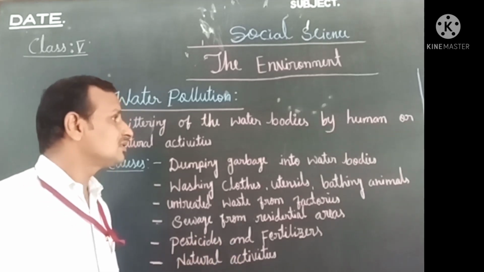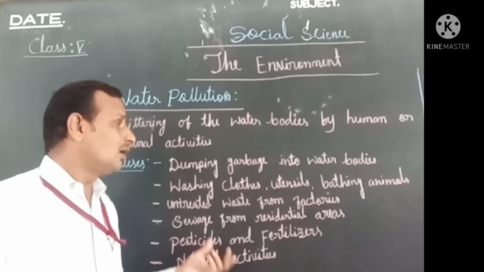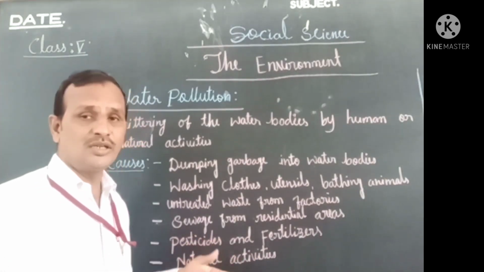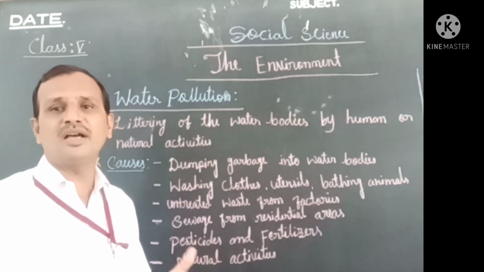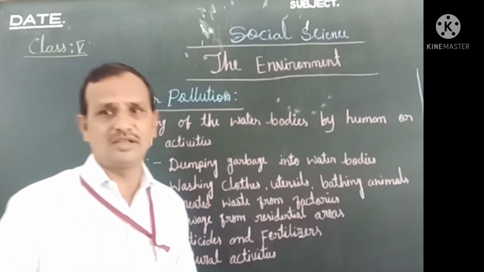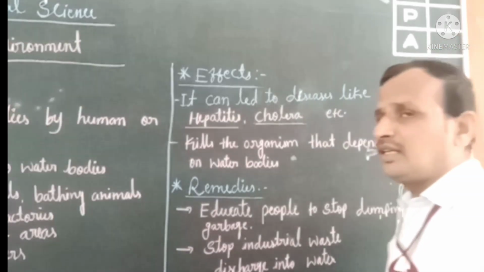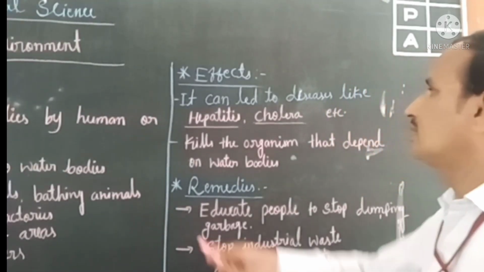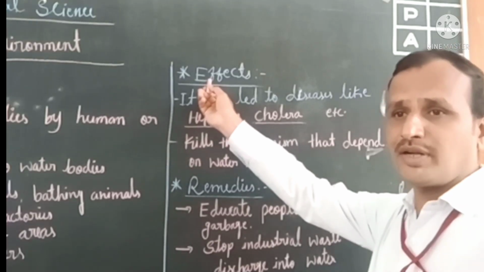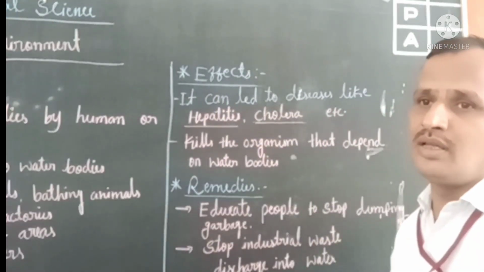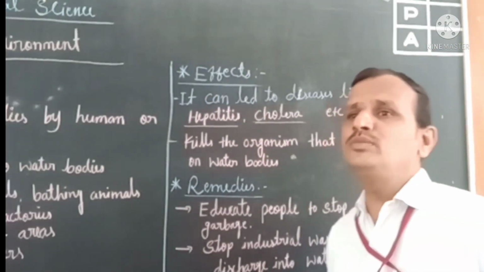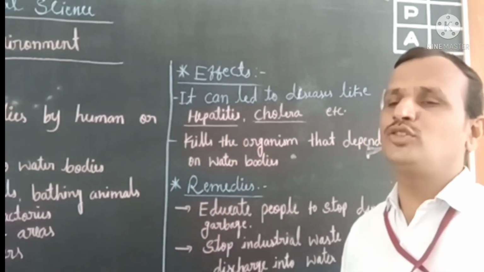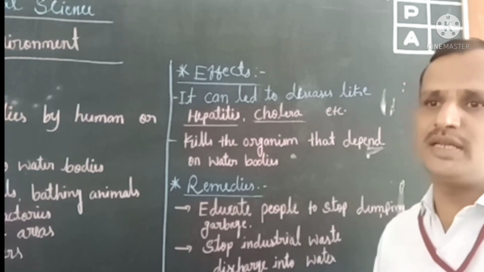Now let us see how polluted water affects us. Let us understand, children, what the effects of water pollution are. Who consumes the polluted water?